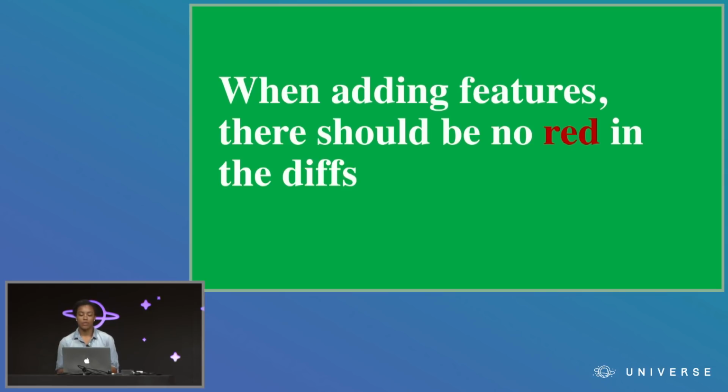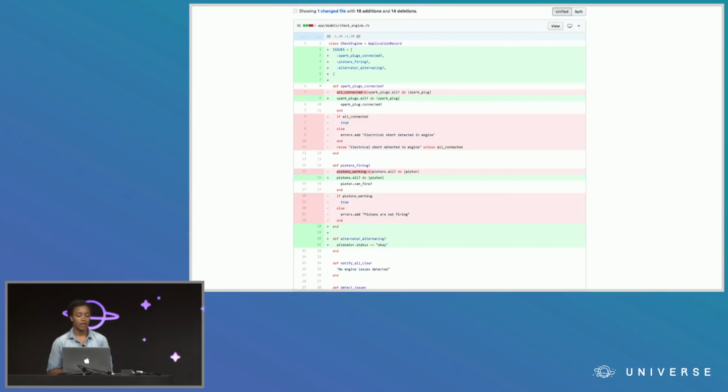So if you have a class that doesn't quite feel right, look back at all the PRs that have touched that class and have added functionality. If you're seeing a bunch of red, then this is likely your problem. In fixing this problem, making your class truly open for extension but closed for modification will make it so much easier to maintain in the future. Because all that red in the diff indicated extra work that someone was having to do to shoehorn the new feature in and make it fit. Now that we've recognized that the problem is an open-close violation, you have the opportunity to fix that class and make sure no one is having to do all of that extra work again in the future.